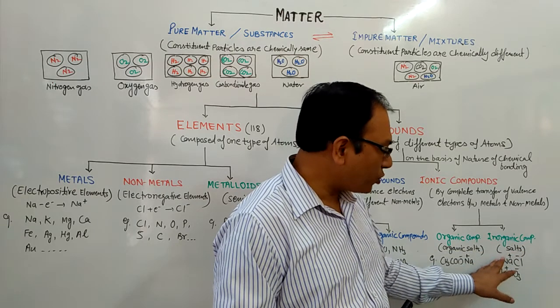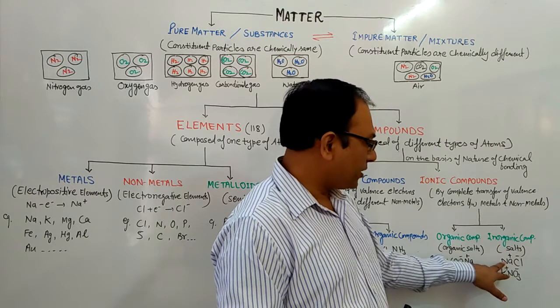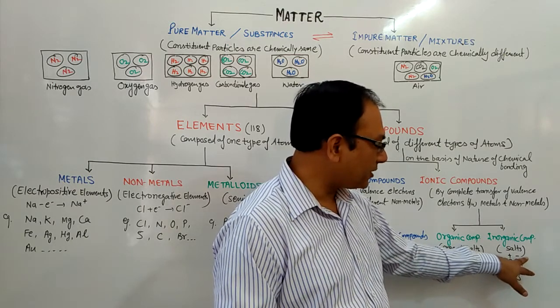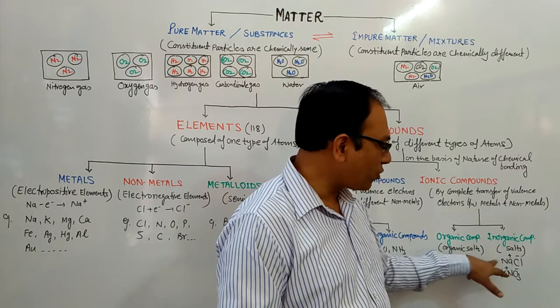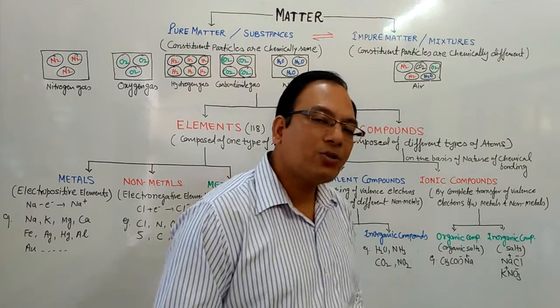The most common example is sodium chloride. This is known as common salt. You can see that sodium has a positive charge and chlorine has a negative charge. This is the sodium ion, this is the chloride ion. This is sodium chloride. It is an inorganic salt.